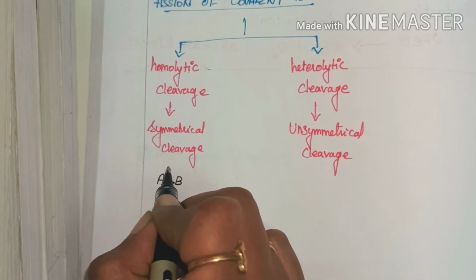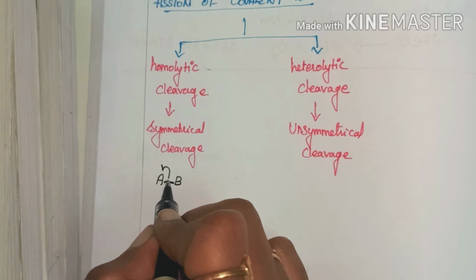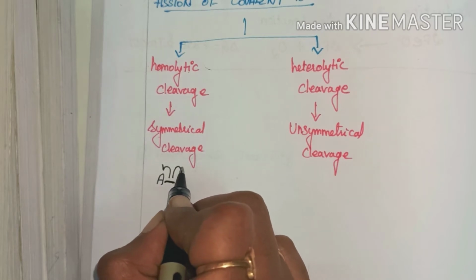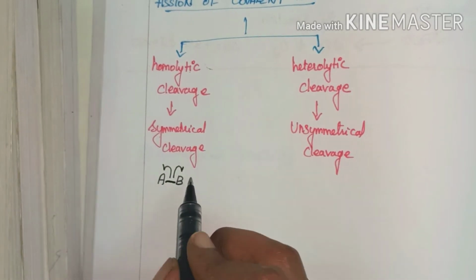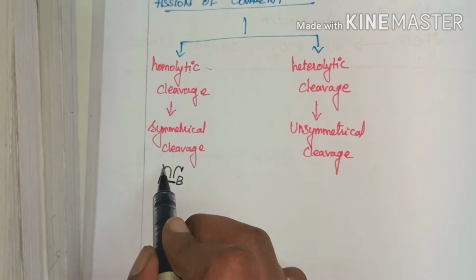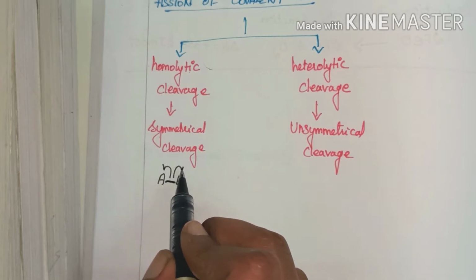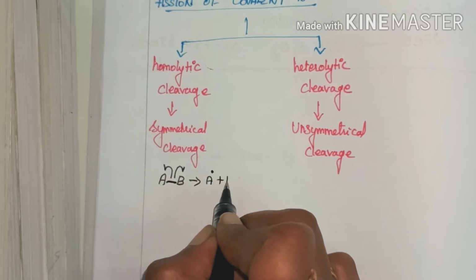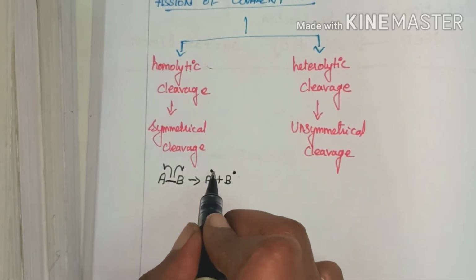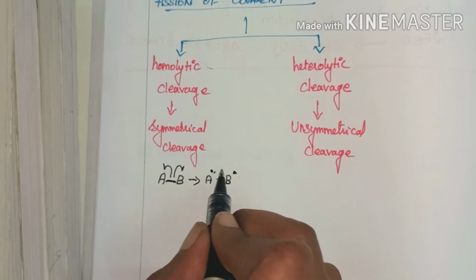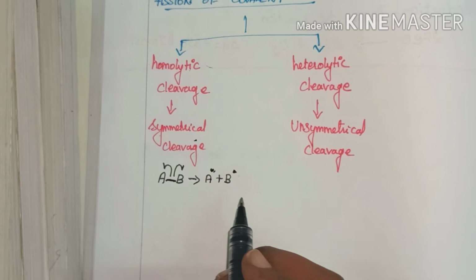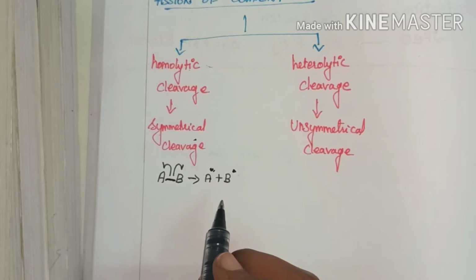If this bond breaks, 1 electron will be retained on A and the other electron will be retained on B. This is denoted by a half-headed arrow. So this results in A dot plus B dot. The electrons have split symmetrically, both have only 1 electron, and this is known as homolytic cleavage.